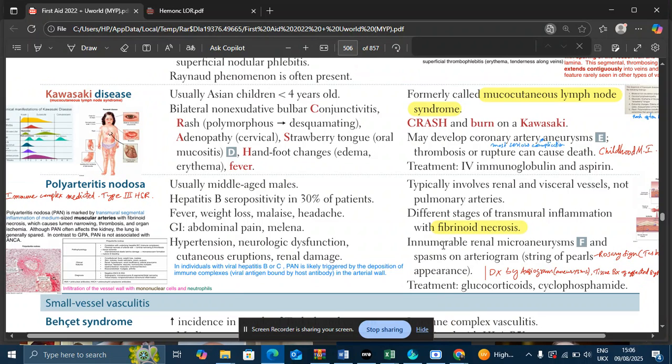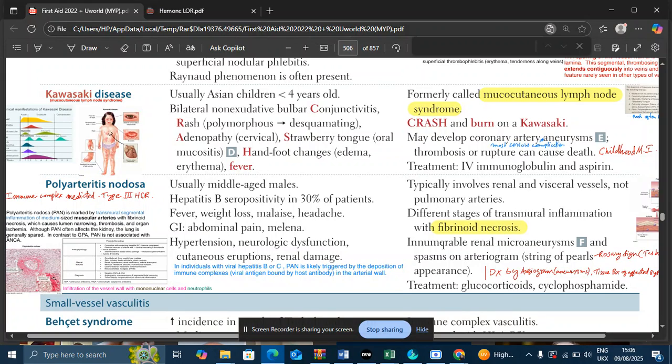In polyarteritis nodosa, there is an inflammation of all the three layers of the vessel wall. Along with that, there would be fibrinoid necrosis. That transmural inflammation with fibrinoid necrosis leads to luminal narrowing and thrombosis. Luminal narrowing and thrombosis in turn lead to tissue ischemia and tissue damage.